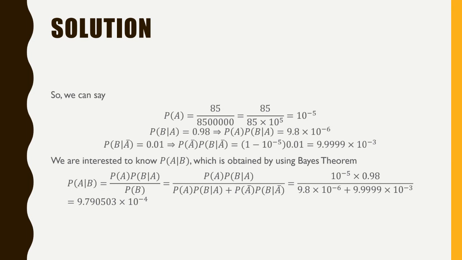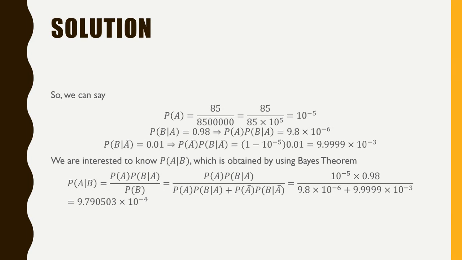So we can say probability of A. What is the probability of A? The probability that John is positive, or we say John is having coronavirus. So how do we know if John is having coronavirus or not? That's the first question. We don't know. So that's what we want to see.